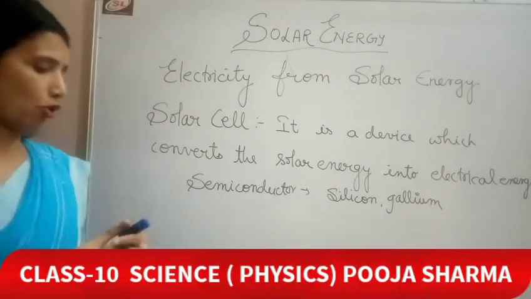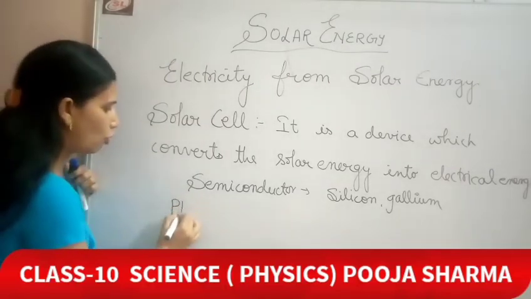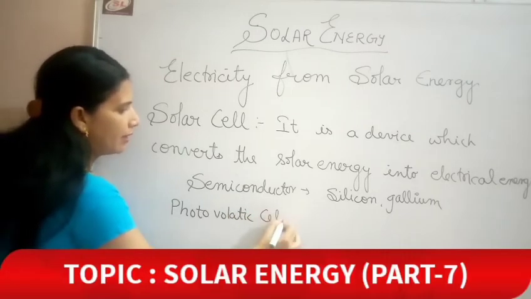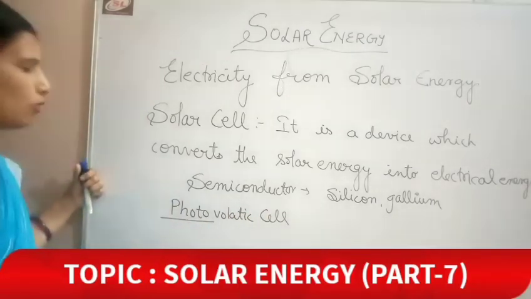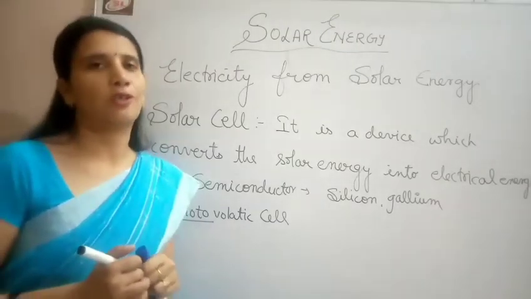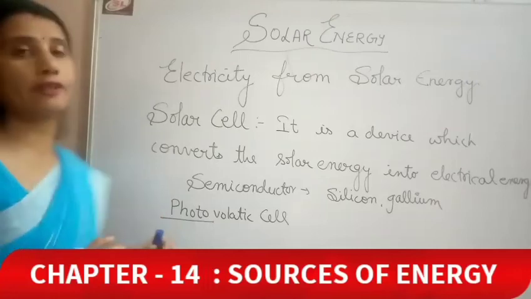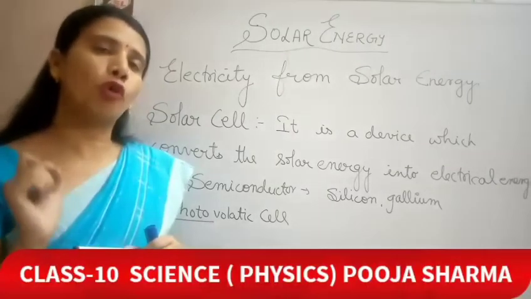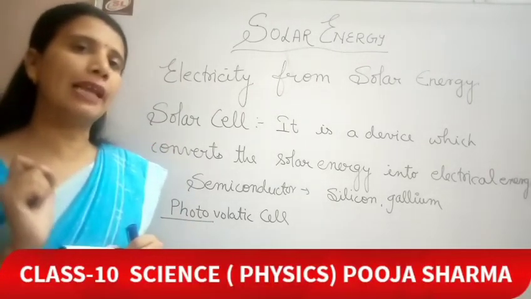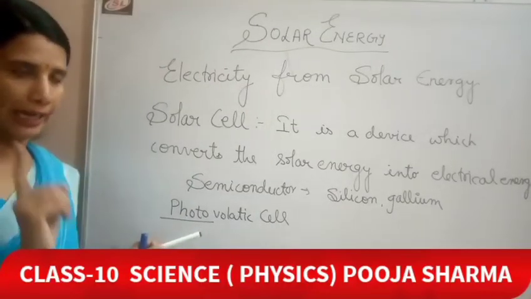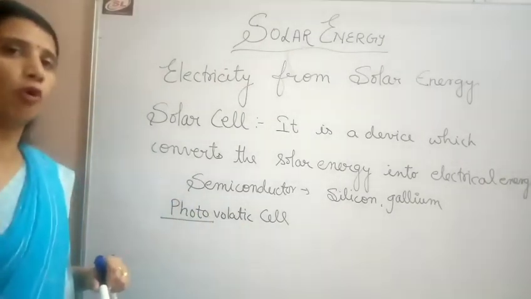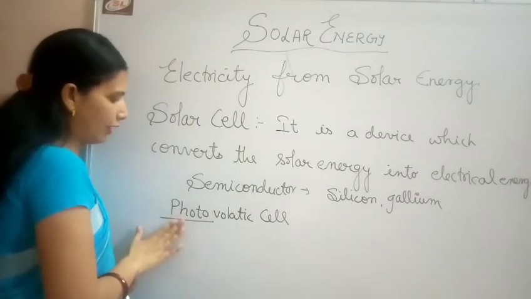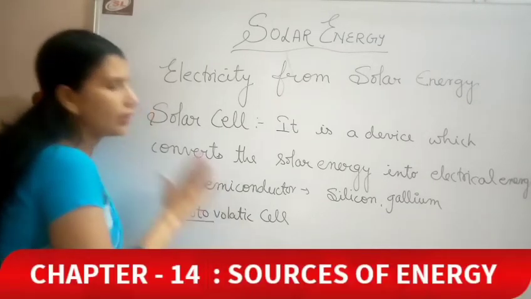See, student, the solar cell is also known as a photovoltaic cell. Now what does it mean? What is the meaning of the term photo? If I ask you, many of you will say, ma'am, it is big. No, it is not big. Photo here stands for light energy. The term photo is taken from the word photon, which is used for light energy. And voltaic stands for voltage or potential difference. So by the help of a solar cell, we can convert light energy into electrical energy.